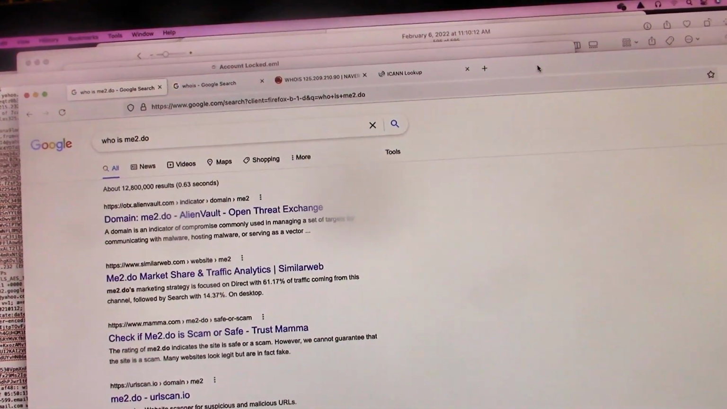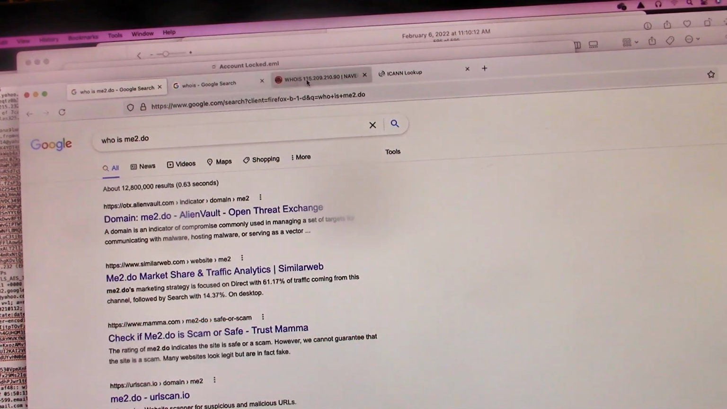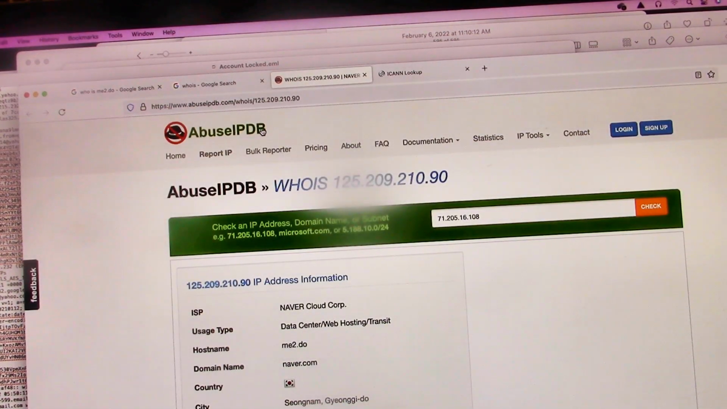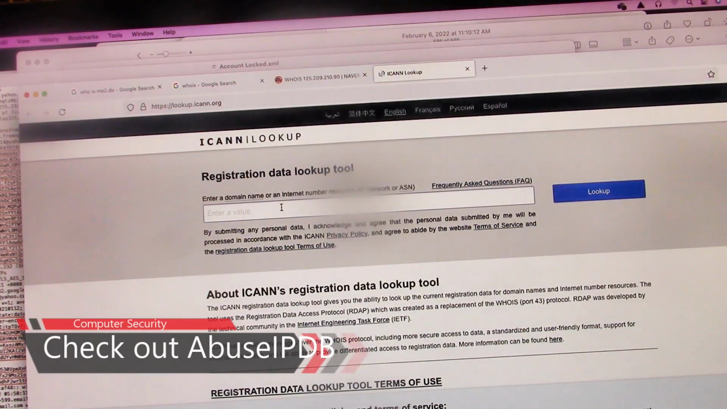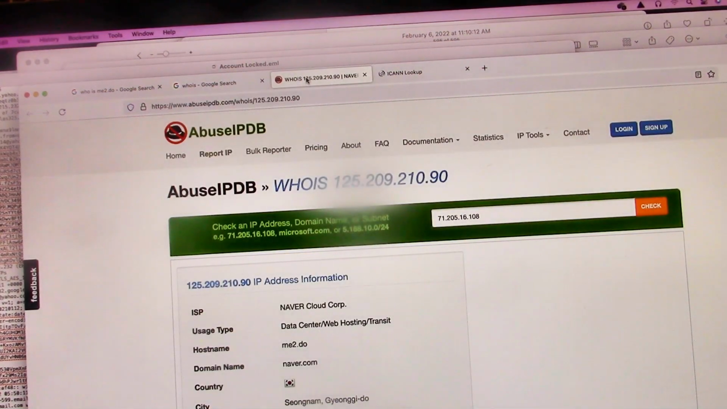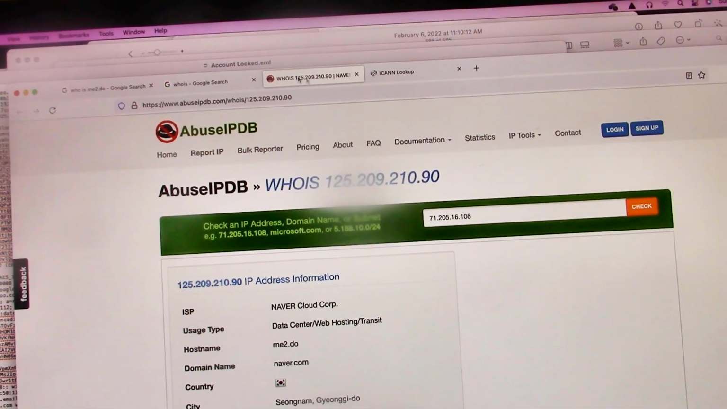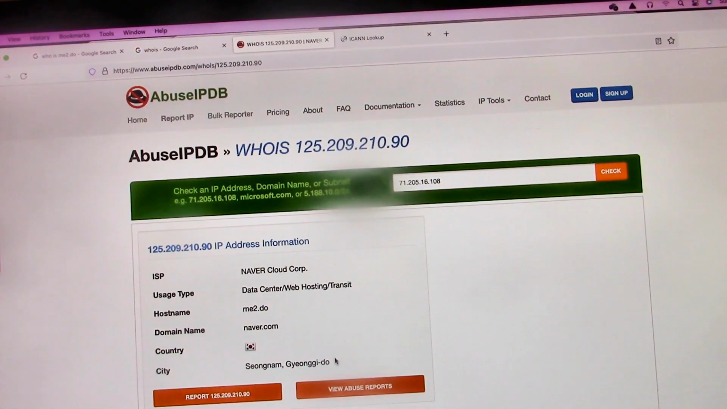Oh boy, did we get some interesting results. We did a WHOIS on the domain name, and we got all these interesting results. Then I went ahead and opened those up, AbuseIPDB, and I also did an ICANN lookup as well. With the ICANN lookup, we're going to look up the IP. Let's first scroll down here a little bit, and this is really interesting.